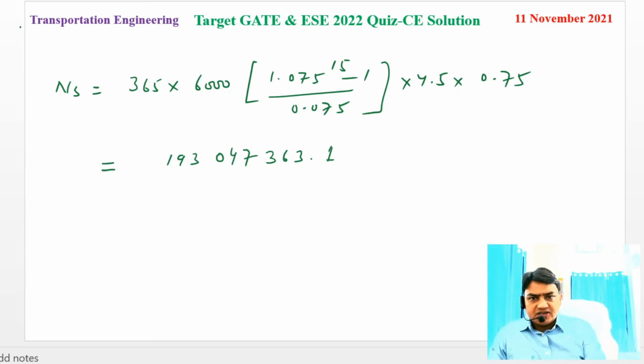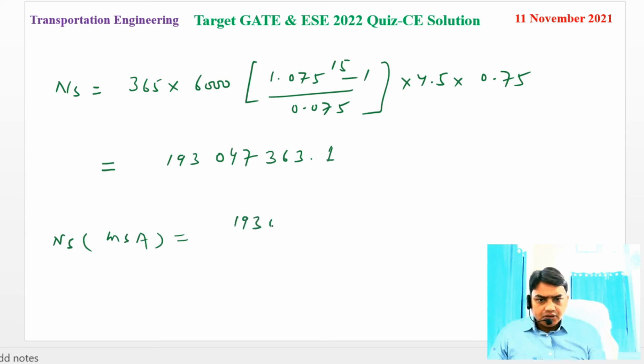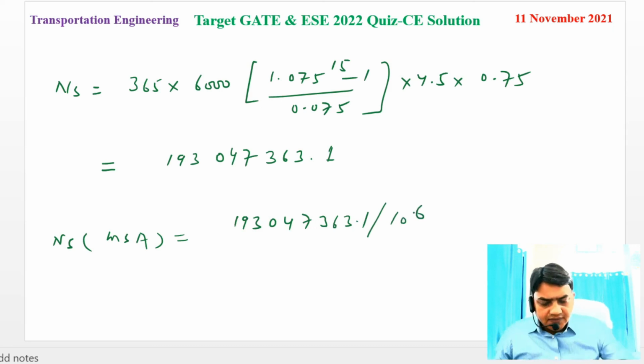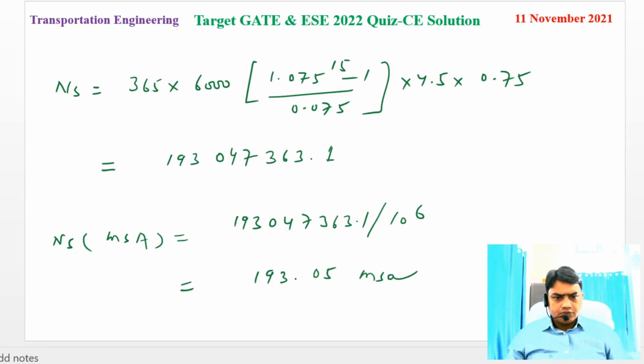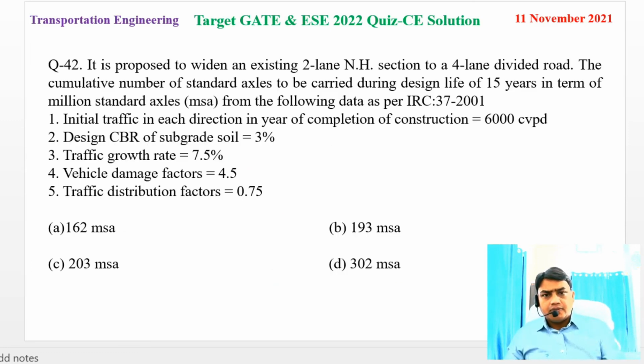NS can be written in million standard axles, so if I divide this value by 10 to the power 6, NS in million standard axles is 193.05. So 193.05 million standard axles. If I see the options, option B is correct. Option B is 193 million standard axles.